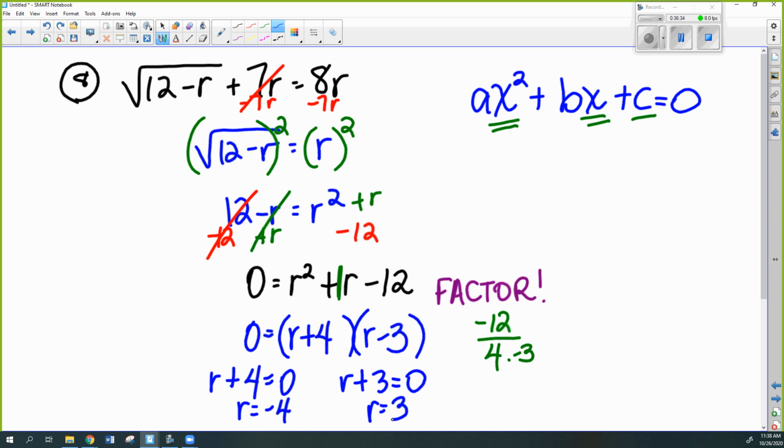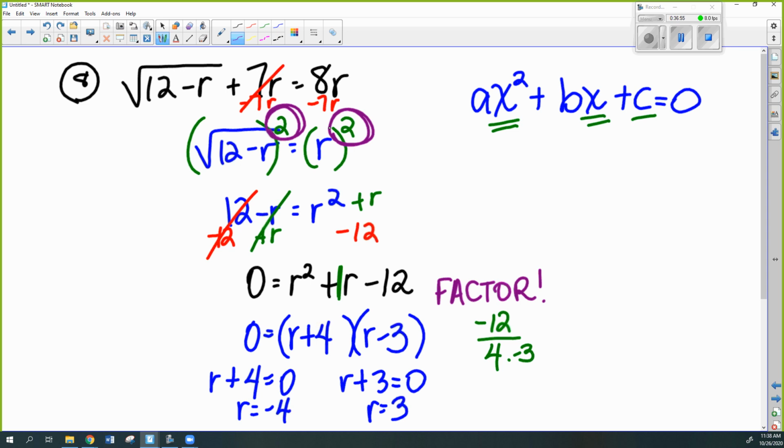Do I need to check these? See a few heads nodding. Okay, good. I do need to check because even though it was way back in the beginning, I did use an even exponent. So I have to check and make sure you go all the way back to the beginning to do your check.